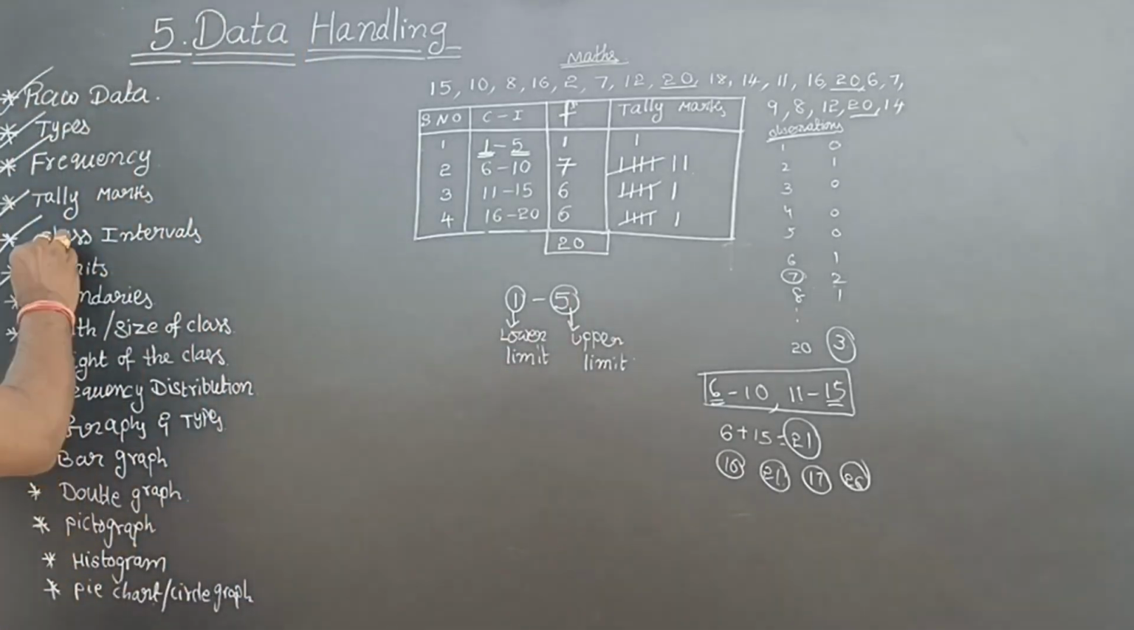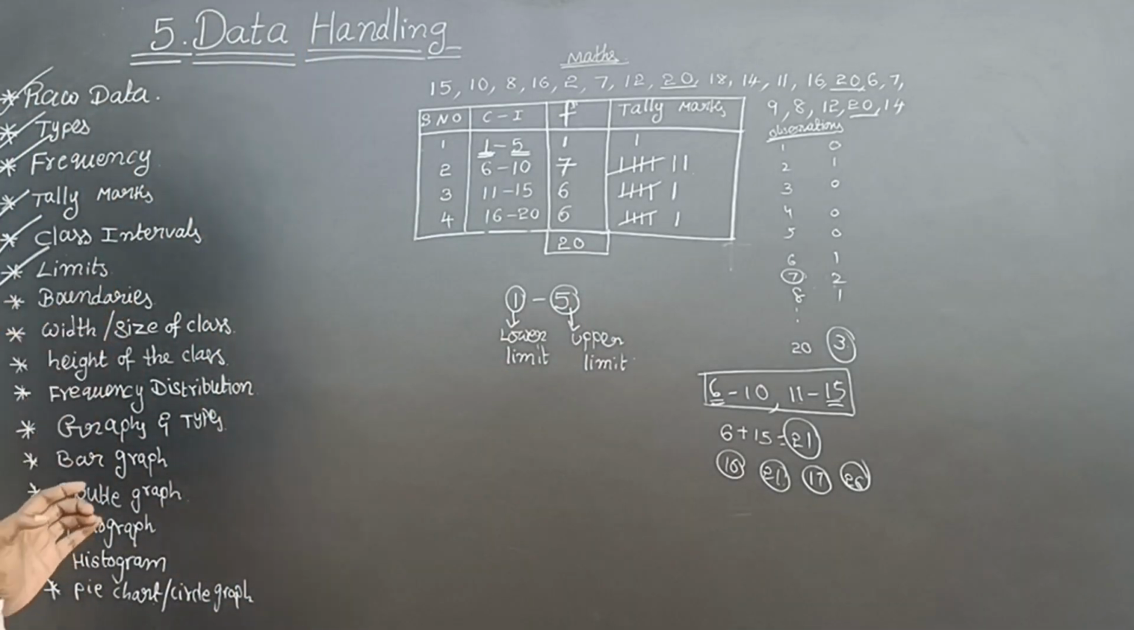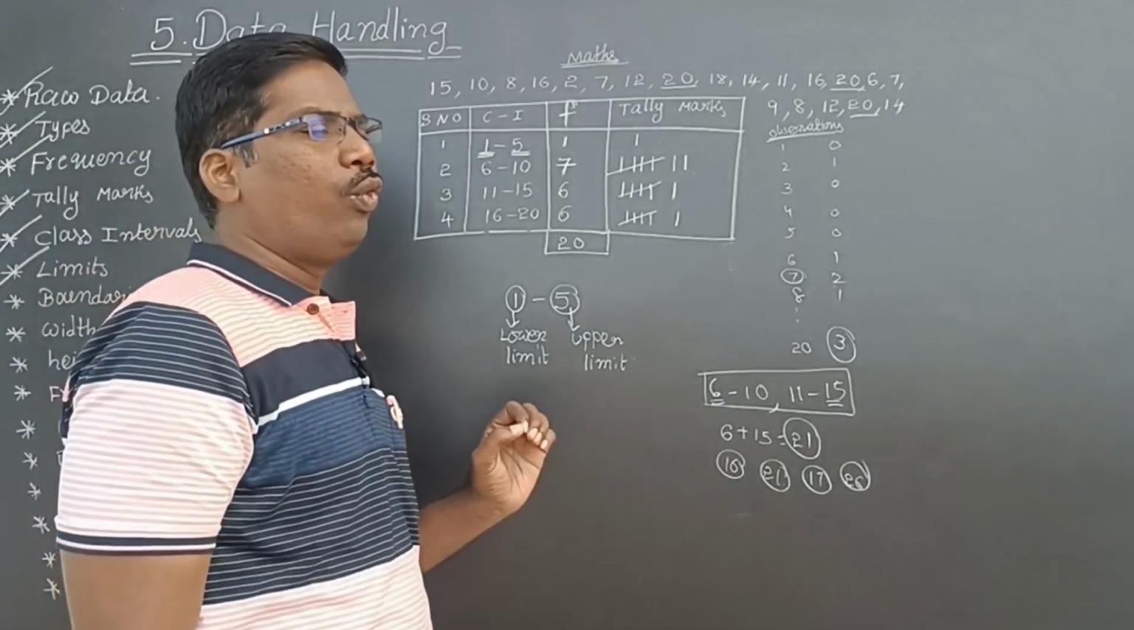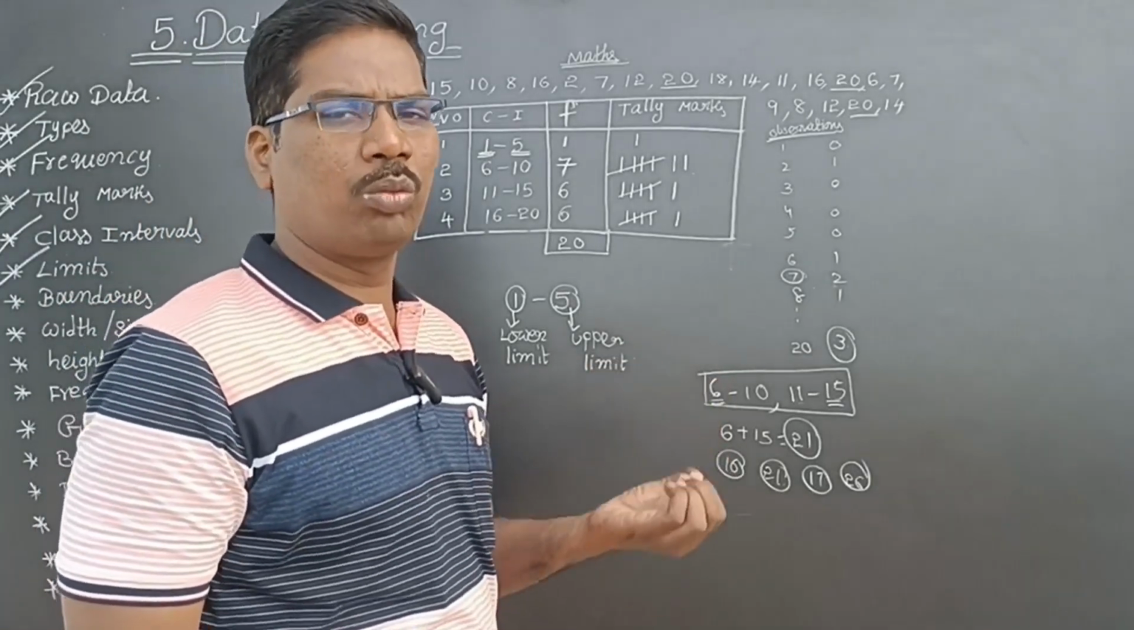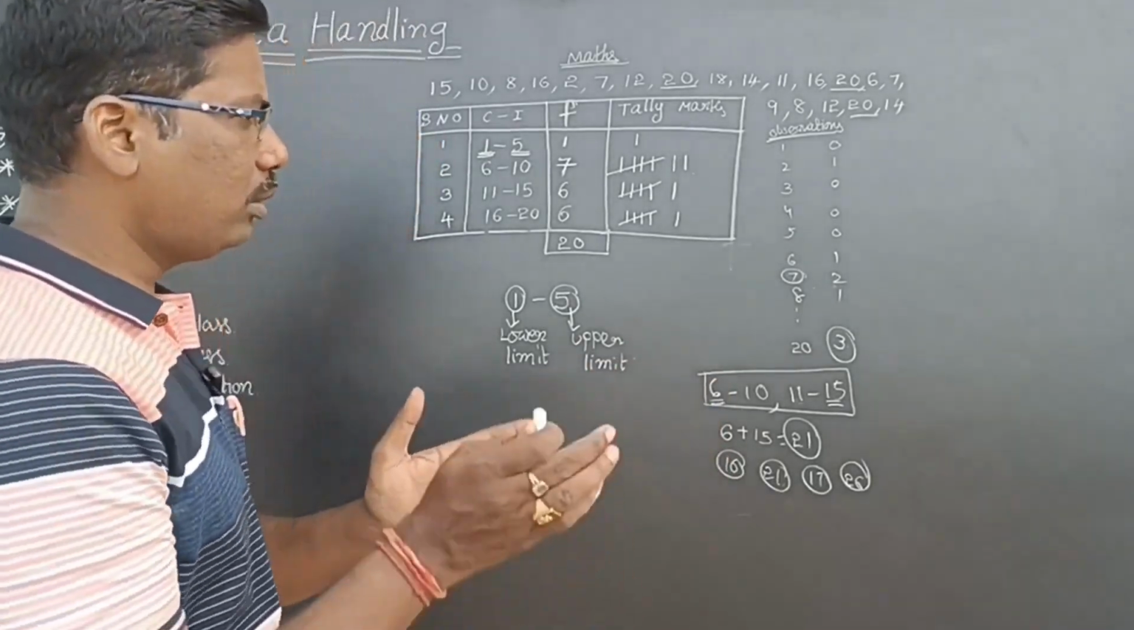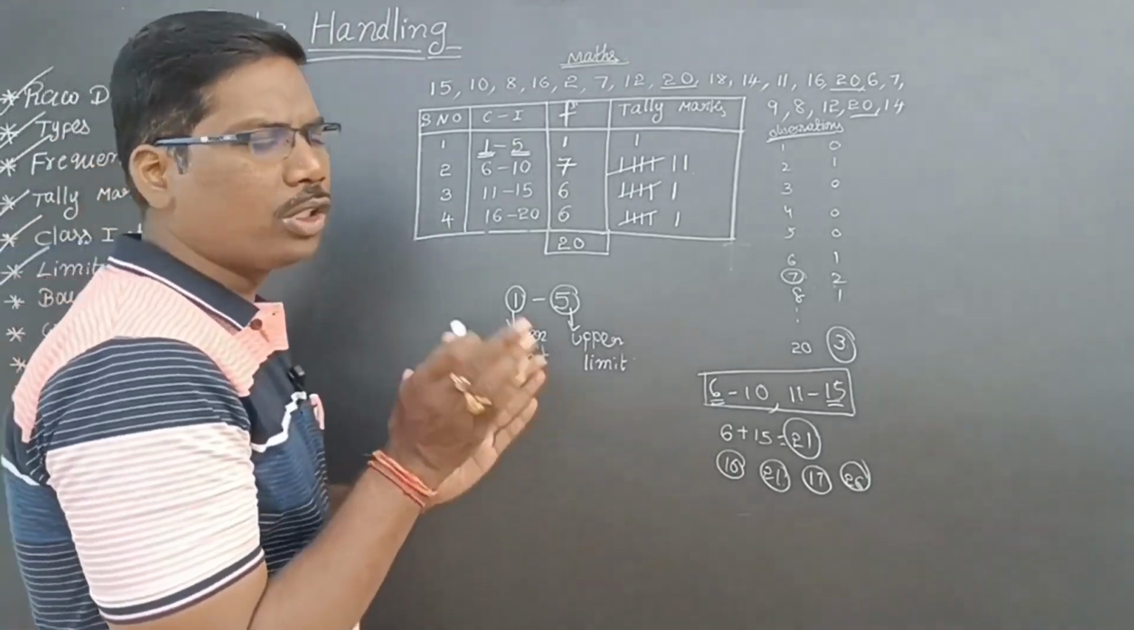Next, boundaries. See here, boundaries. What is the difference between limits and boundaries? Both are the same, but some logic is there. See here.